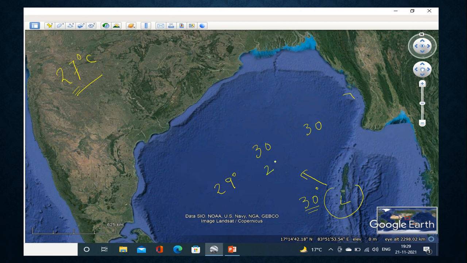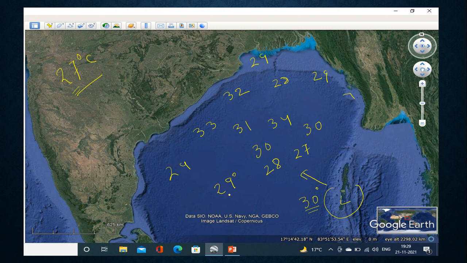These are the sea surface temperature values, say, for example. Now, my question is, if there are so many diverse sea surface temperature values, in which direction will the cyclone move? From 30 degrees, if the cyclone is moving towards the west because of the rotation of the earth on its axis, now the cyclone has three ways.